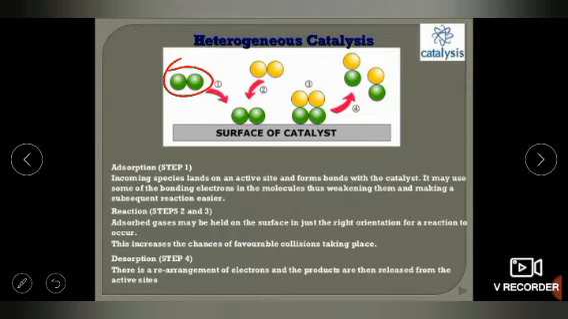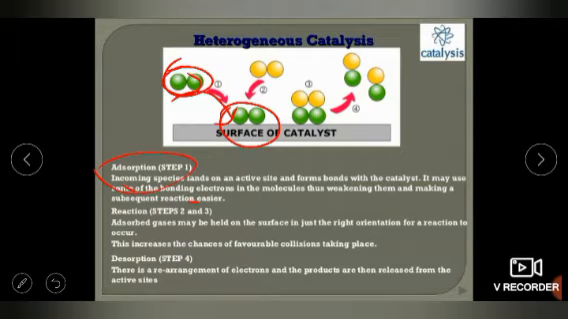So suppose this green color is the reactant. When the reactant comes closer, it adsorbs on the surface of the catalyst. This is the surface of the catalyst. First the reactant will attach to the surface of the catalyst. Then incoming species land on an active site. So this is the first reactant, this is the second reactant. Both will approach the surface of the catalyst. The catalyst helps to attach one of the two reactants on its surface. That's why it is called adsorption. Adsorption is a surface phenomenon.